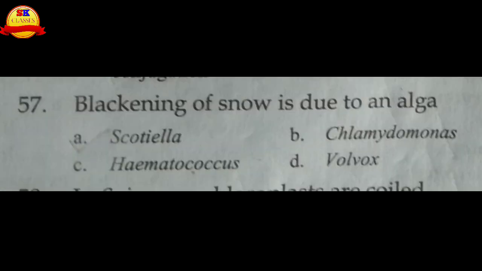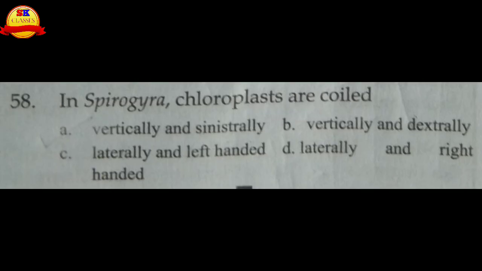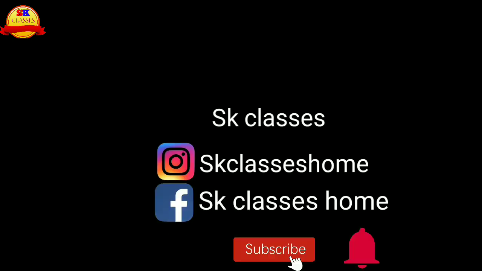Blackening of snow is due to an alga called Ancylonema or Raphidonema. In the choices Ancylonema is given, so A is the right choice. The Spirogyra chloroplasts are coiled, and the coiling is vertical and sinistral. A is the right choice for this question. So today this much MCQ. Thank you.